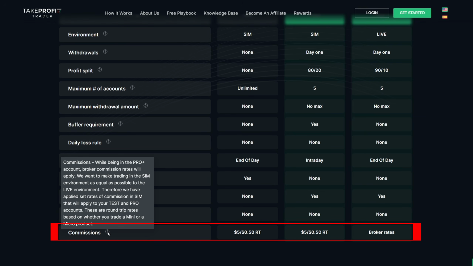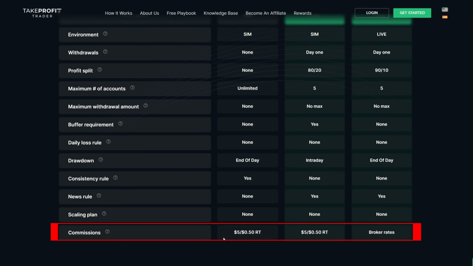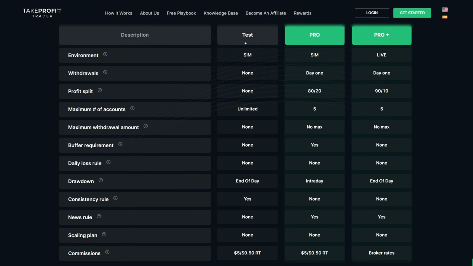Neither are the commissions. And we can see right down here the commissions that you're going to pay, depending on the accounts. The test and pro accounts are going to be the exact same, since you're actually trading in a live sim account. In the Pro Plus account, it's going to be whatever rates the broker actually charges. So now, how do we actually find this micro scaling rule?